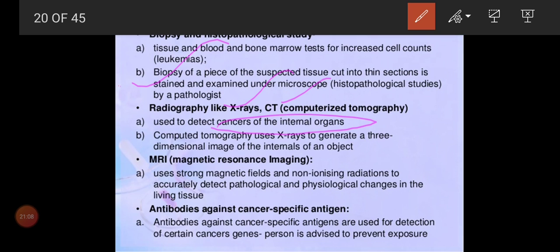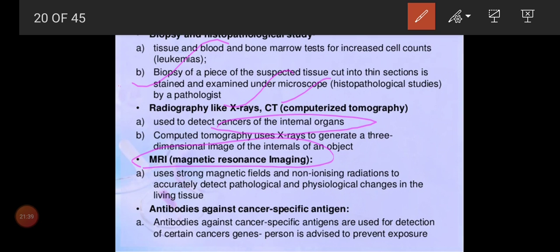Next, the MRI scan. The expansion is magnetic resonance imaging. It uses a strong magnetic field and non-ionizing radiation to accurately detect the pathological and physiological changes in living tissues. So they will go for an MRI scan. I will show you the picture. In that scan everything will be there: the organs which are affected, and if there is any pathogen.